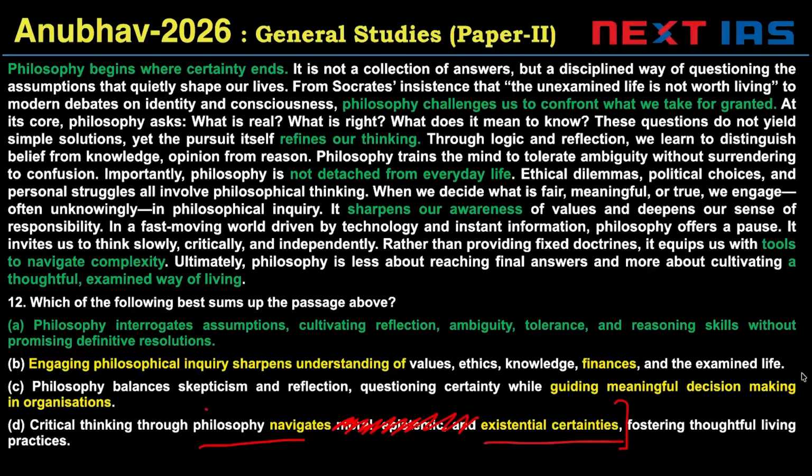Existential certainties would be invalid. Philosophy helps us navigate uncertainties, not certainties, but uncertainties, right? So here the word certainties makes option D incorrect. If this said uncertainties, it could have been the right answer. So D is invalid. A is the right answer.